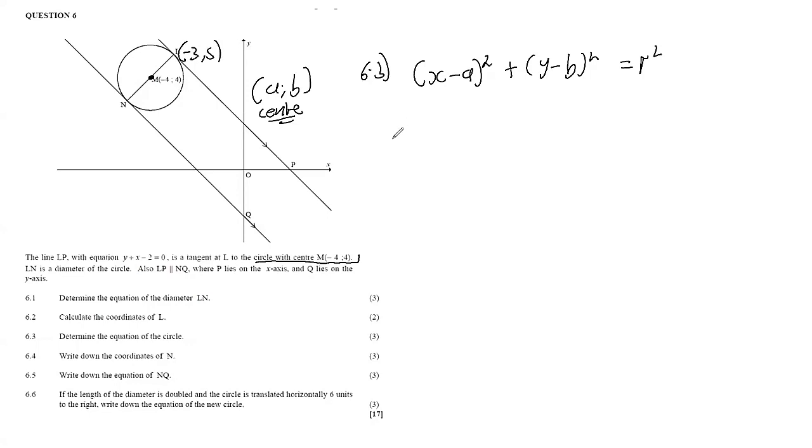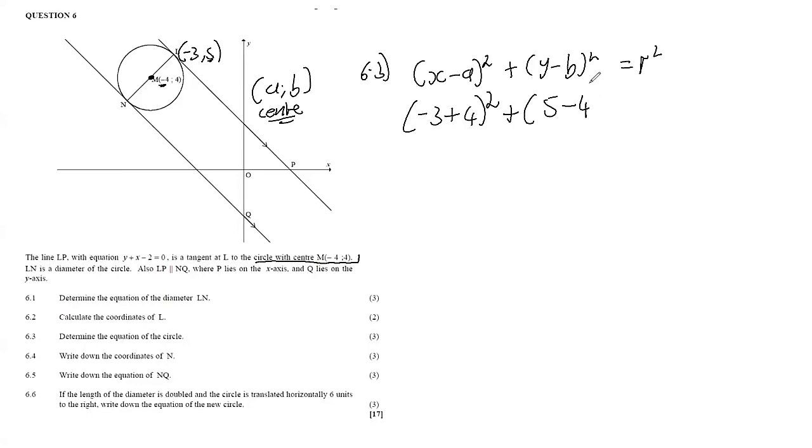So we can use these coordinates to find the value of r squared by saying where there is x, let's substitute the negative 3. And then a and b are for the coordinates of the center. So our a value here will be represented by the negative 4, which means if we have negative and this negative here, we're going to end up having positive 4 squared here. Then here we have the y. The y value is this 5 from coordinate L. And then the value of b should be the y value of the center.